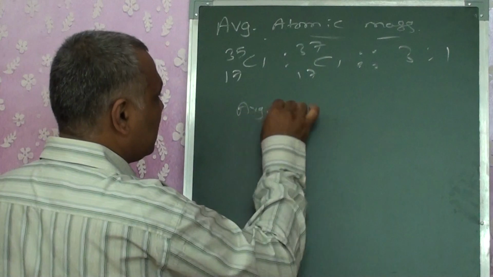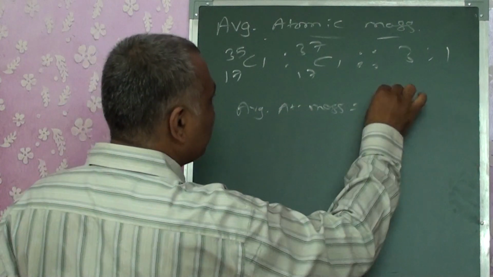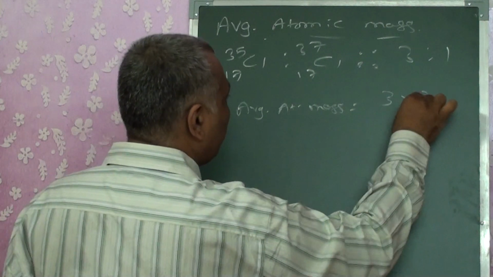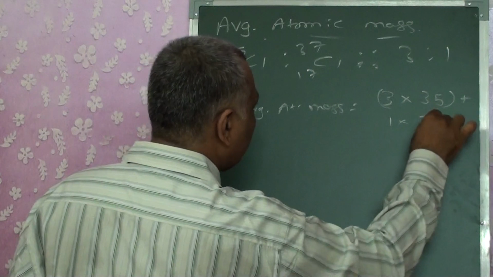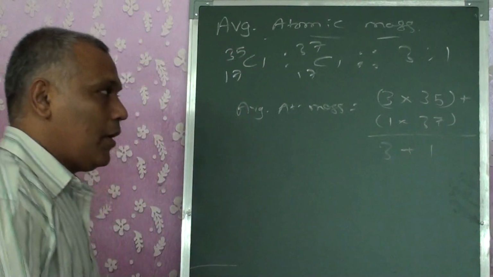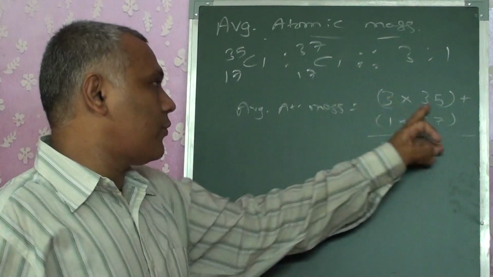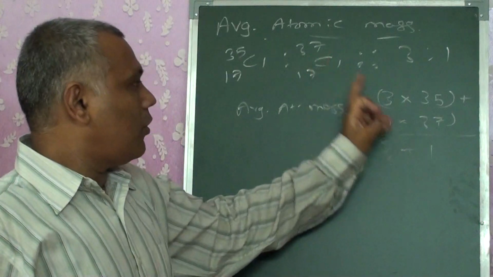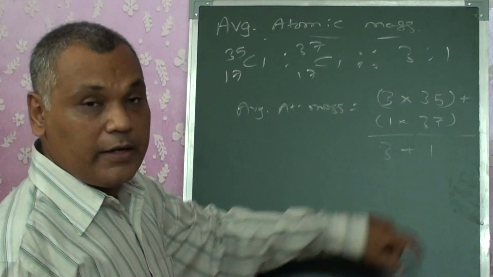Average atomic mass is equal to 3 into 35 plus 1 into 37 upon 3 plus 1. That is 3 atoms of atomic mass 35, 1 atom of atomic mass 37, and total atoms 4.